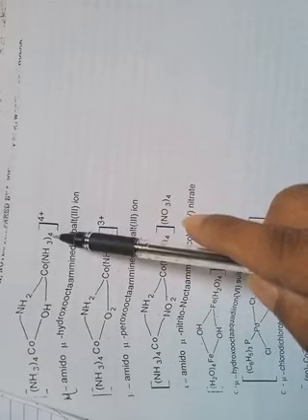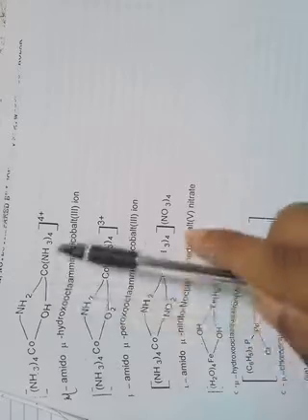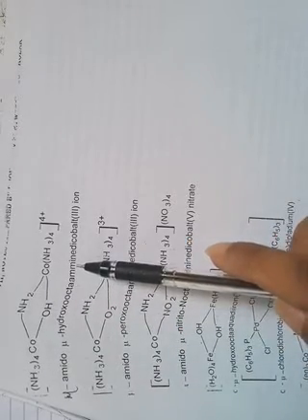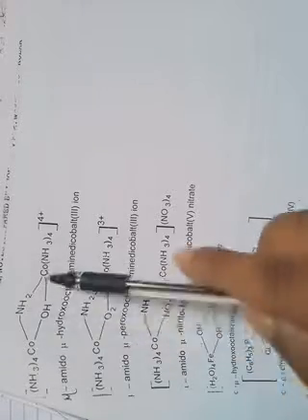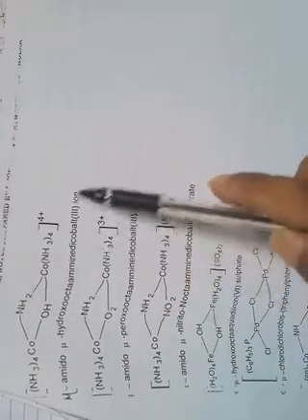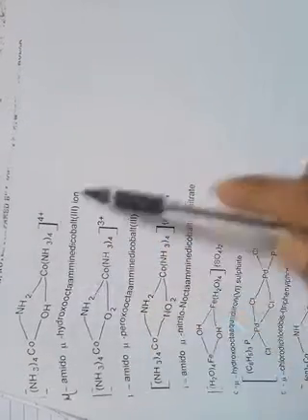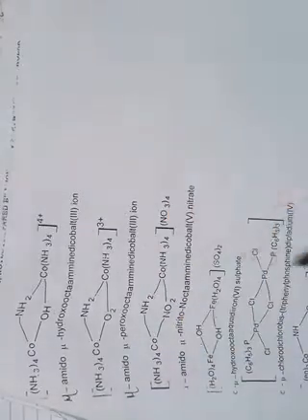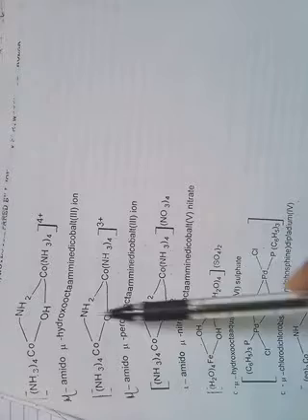Because here 4 amine groups and here 4 amine groups, totally 8 amine groups are present. Therefore octaammine, dicobalt, two cobalt atoms are present. Because it carries a charge, this is a complex ion.